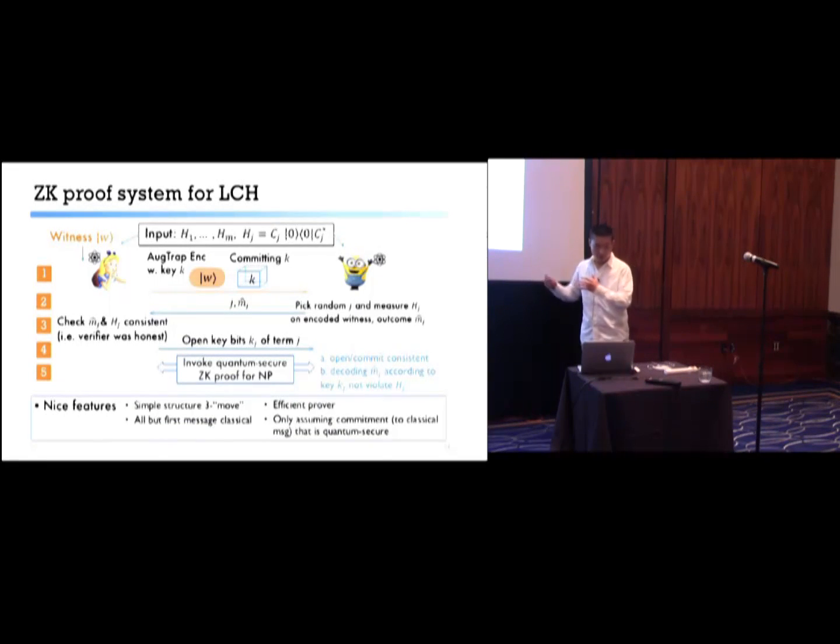Notice that the protocol does have the nice properties we mentioned earlier: simple structure, efficient prover, and all but the first message is classical. And the only computational assumption we need is that there is a classical commitment scheme that is hiding against quantum polytime adversaries.